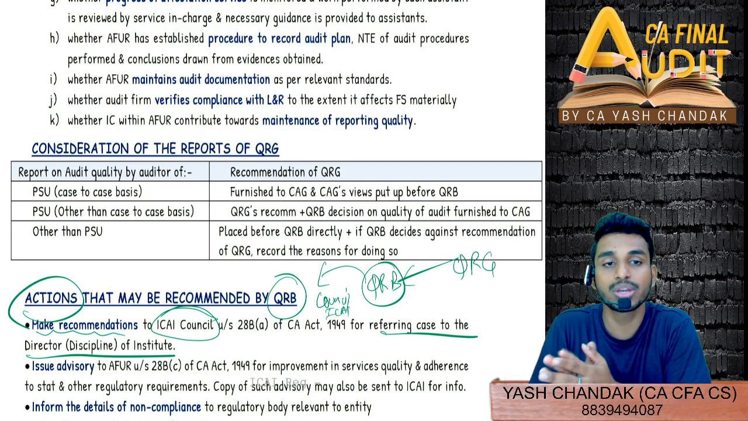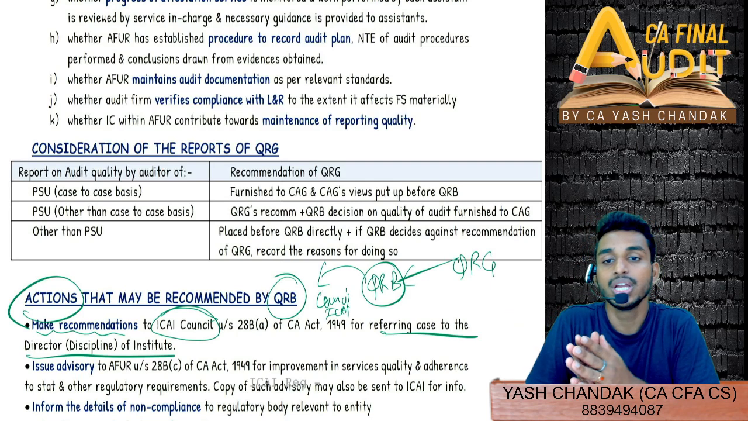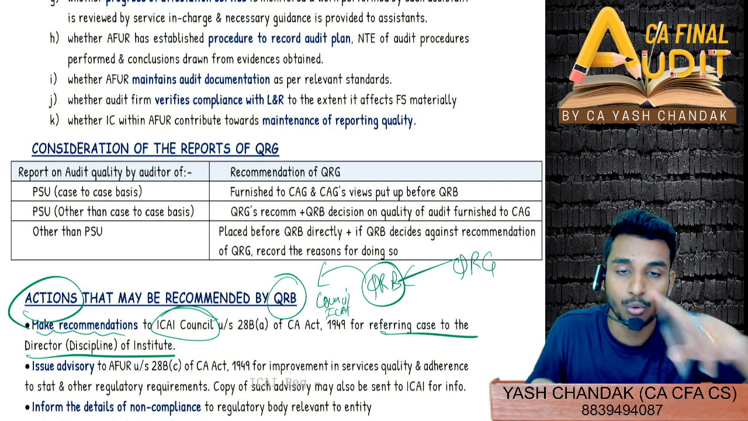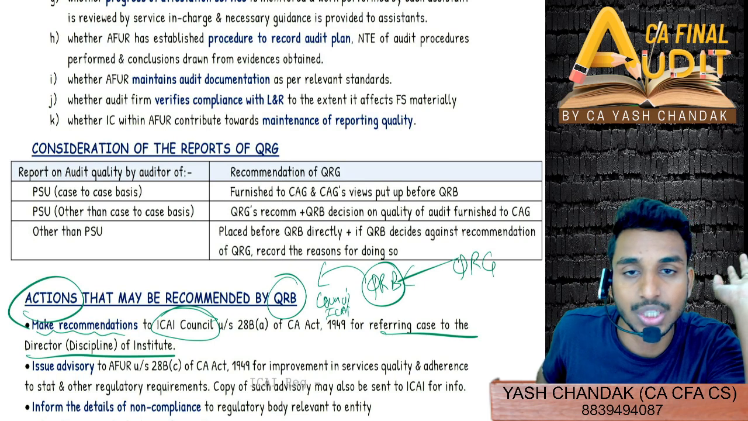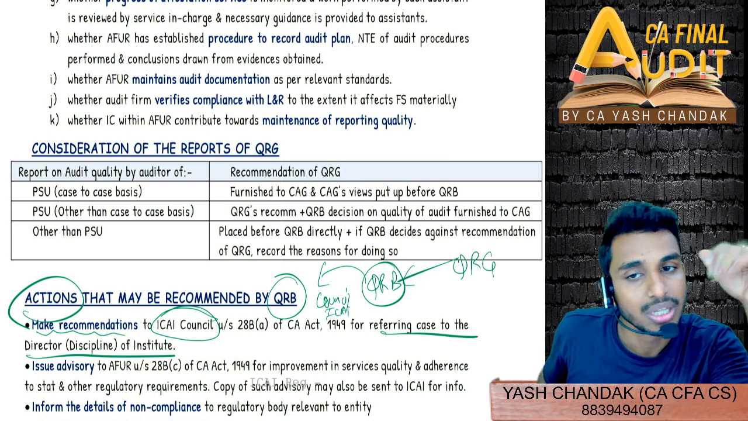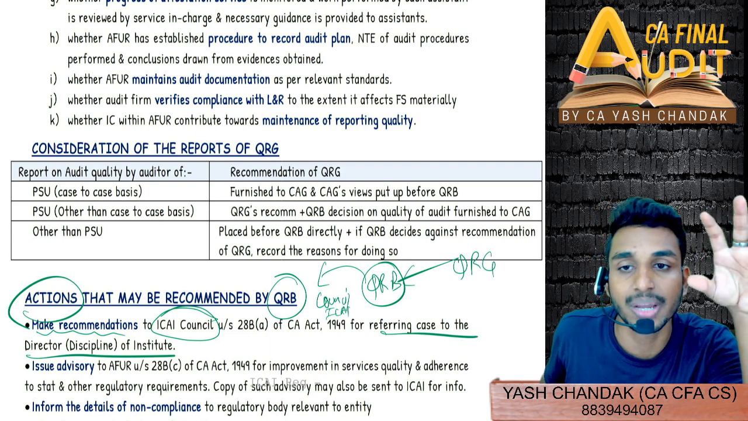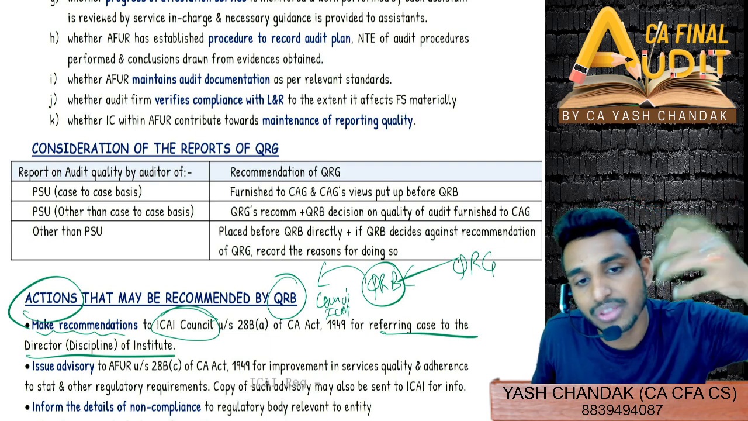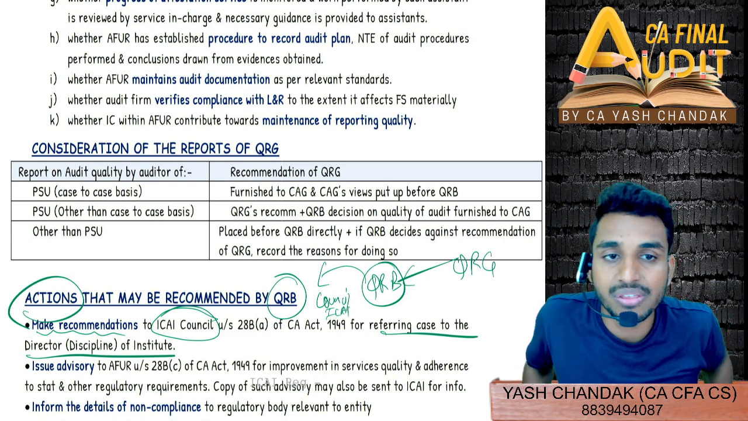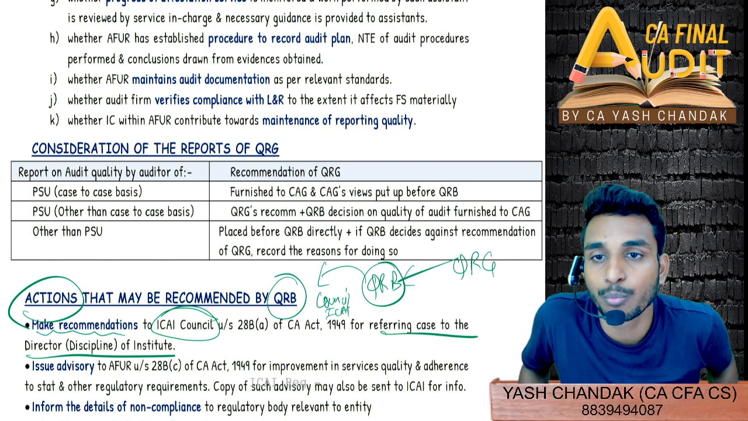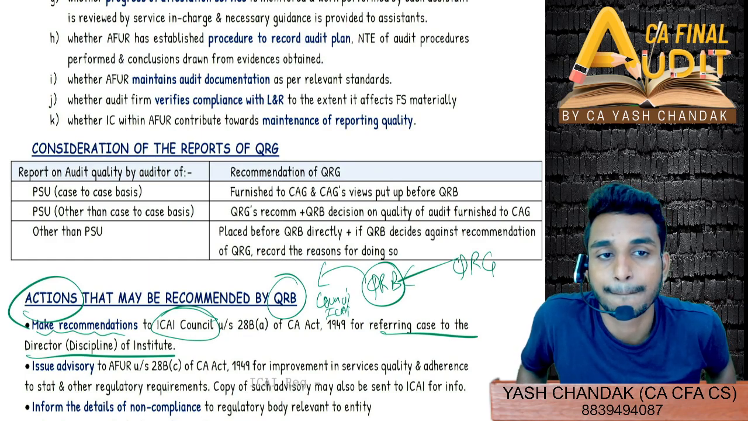But other than case to case basis, for PSU's quality review, the quality review group recommendation plus the quality review board decisions, both will be forwarded to C&AG also. And other than PSU, no C&AG is involved; the recommendation will just be made to the quality review board. The quality review board will decide based on their prudence, and if at all they go against the recommendation of QRG, they will have to record the reasons thereof.